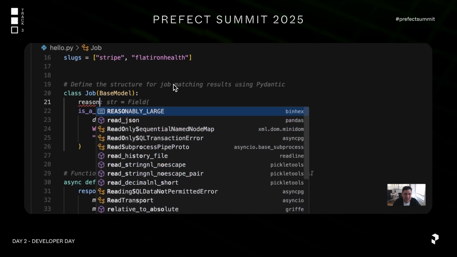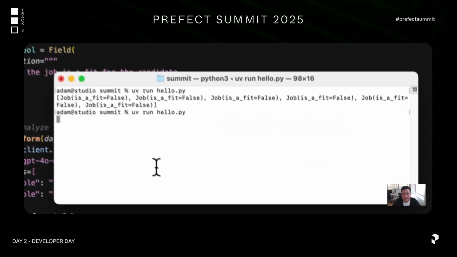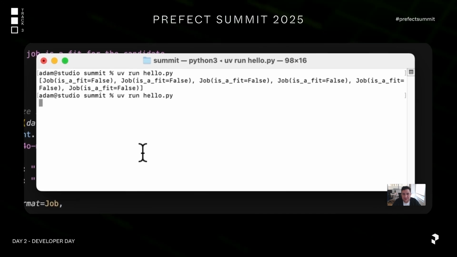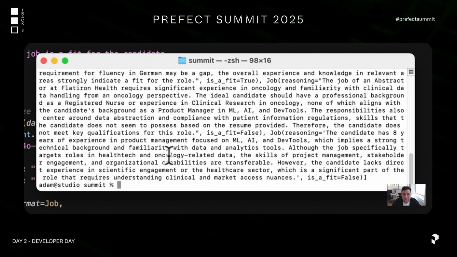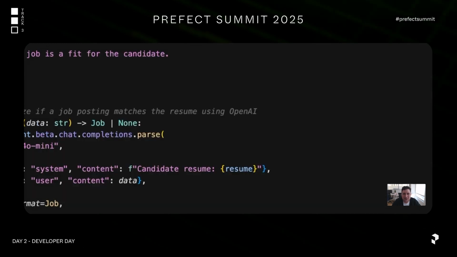But I could say reasoning, if I really wanted to get something pretty good out of this. Now, if I run this again, I should get some reasoning out of this. And let's see what I get. This is going to be a little bit longer because I'm giving it this free form text response. And so these could actually be pretty long or deductive. Now I'm going to start getting, hey, it requires significant experience in oncology. The ideal candidate should have a background as an RN, and the candidate's background as a product manager doesn't quite align with it. So it's actually coercing it in the right way.